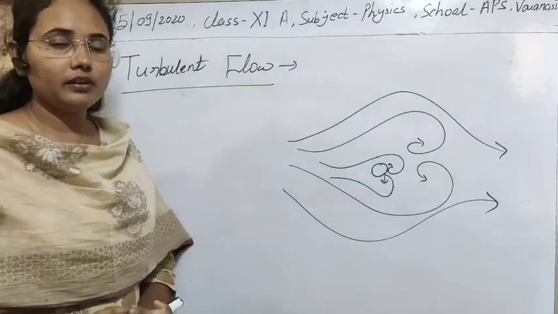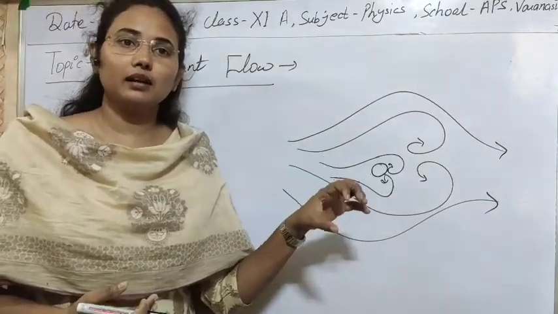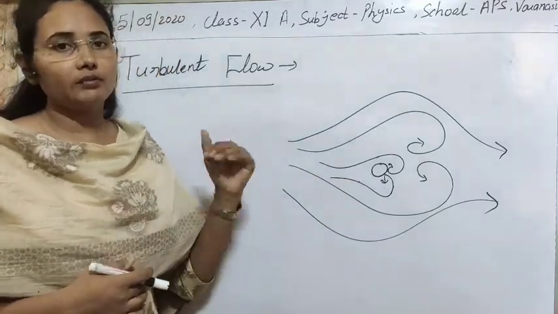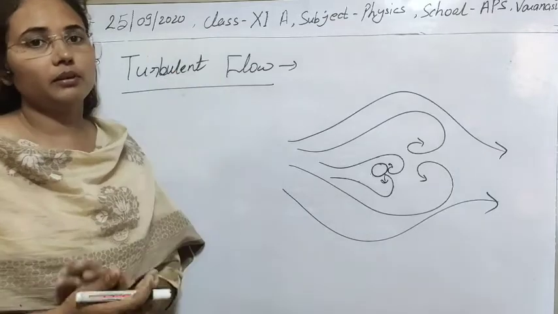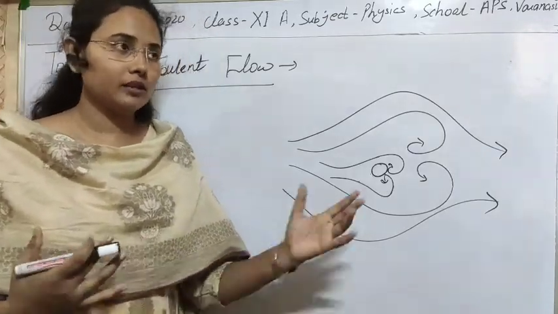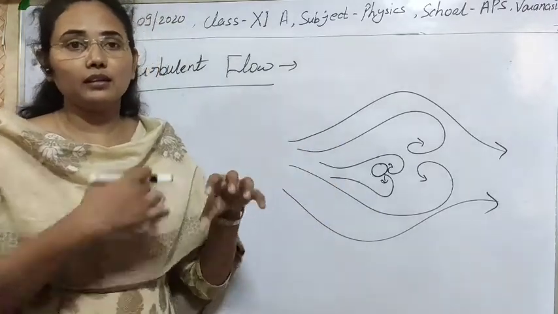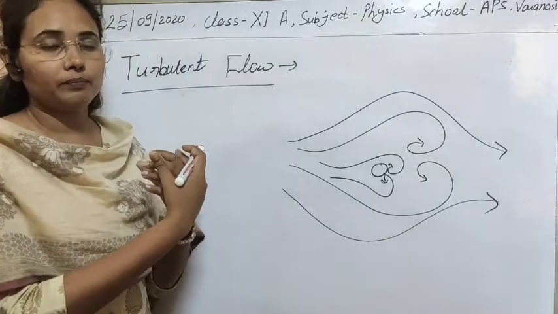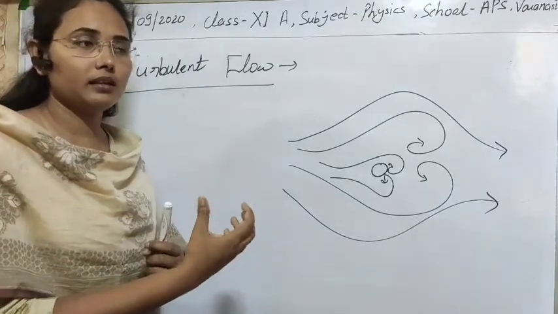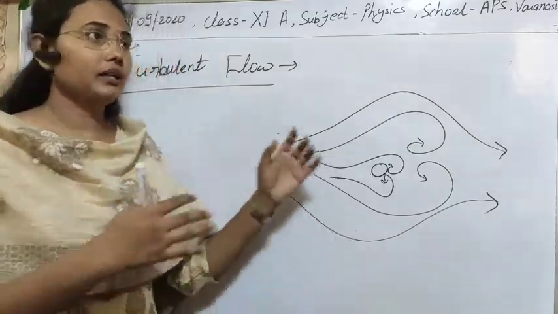So, clear: if any disturbance is created by an obstacle in the path of the fluid, then definitely the flow will be turbulent flow. Clear. I have also told you many examples. They are also obstacles in the path of air or liquid, so they create turbulence in the air, fluid or liquid. Okay, so this is simply turbulent flow.